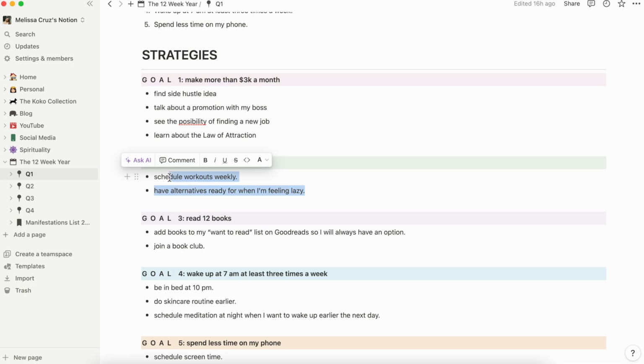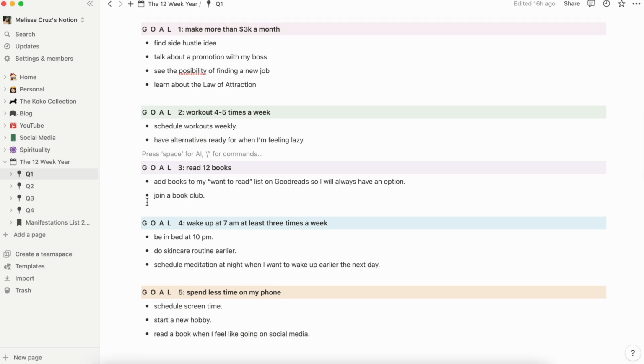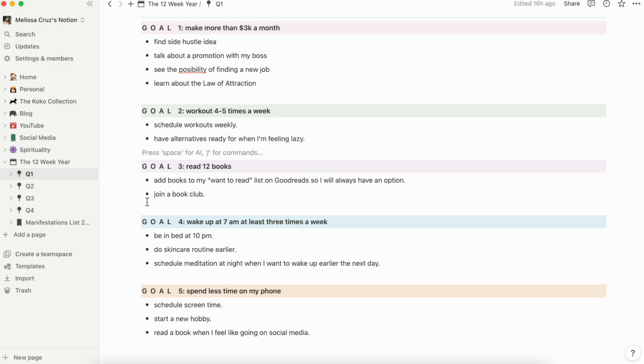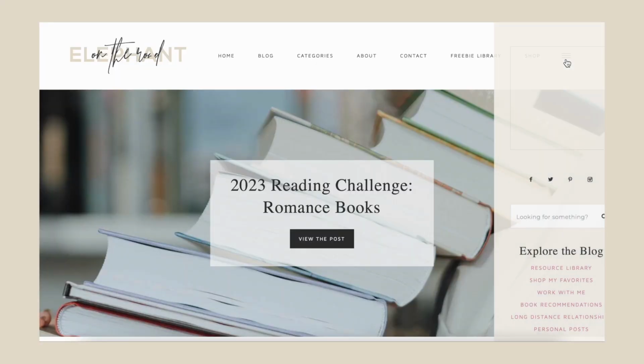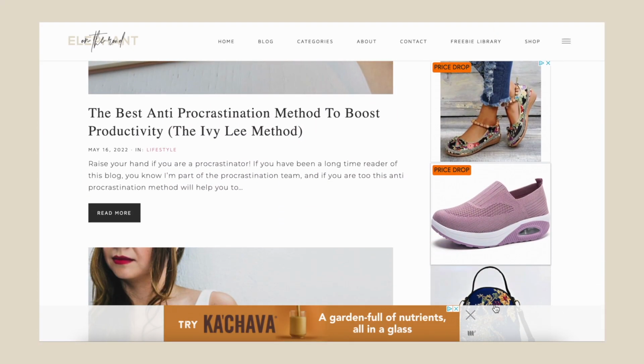This is really the key to make the whole 12-week year work. I also think this is a great system for those who procrastinate a lot because you always know what to do. Also, as a recommendation, if you tend to procrastinate, try to add simple tasks that you can easily get done. One of the reasons why we procrastinate is because we feel a certain task is too overwhelming. I will link in the description box a couple of articles I wrote about procrastination that might be helpful.